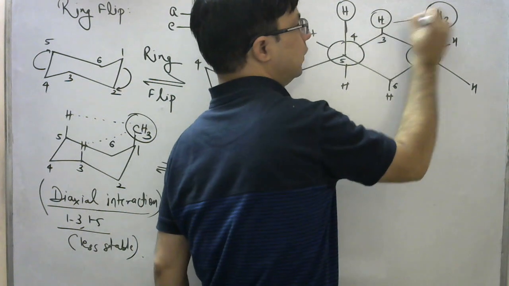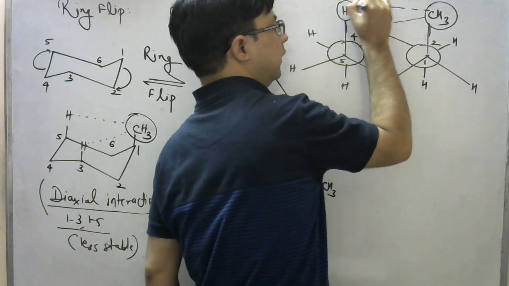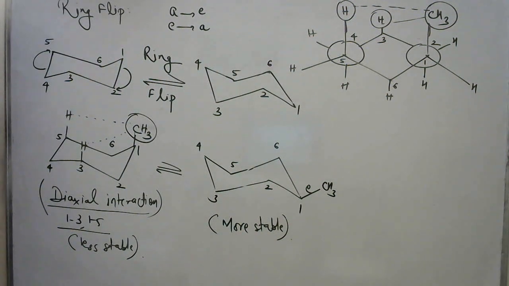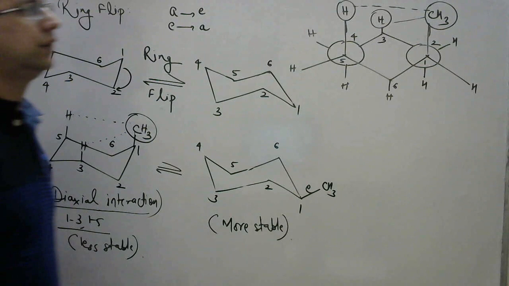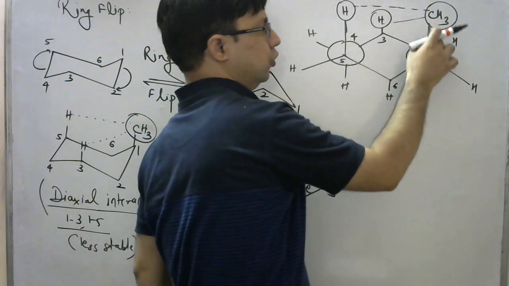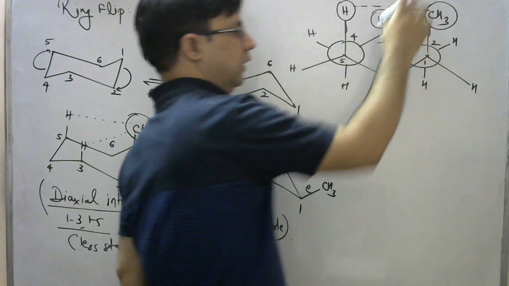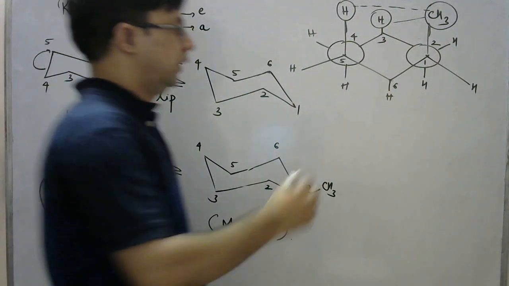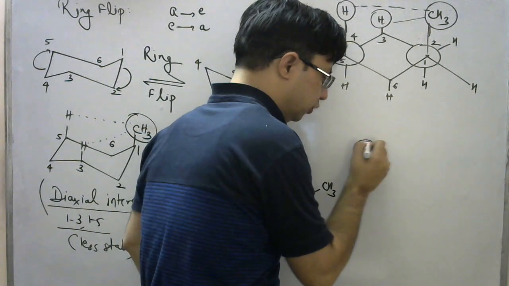So this interaction that is present over here, that is making the form, that is the chair form where CH3 group present at the axial position, we can say is less stable as compared to the one where CH3 will be present at the equatorial position.